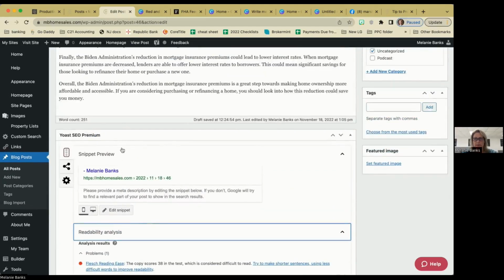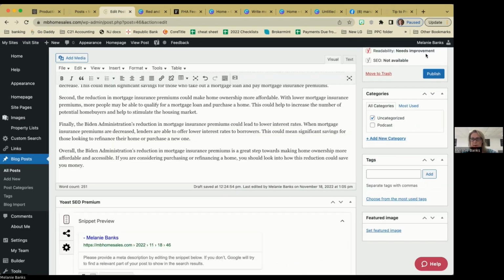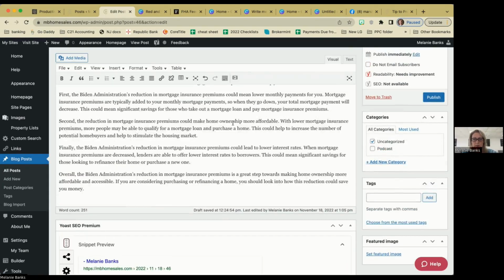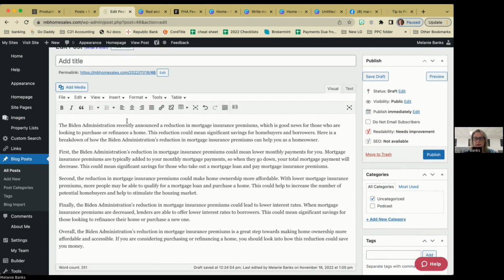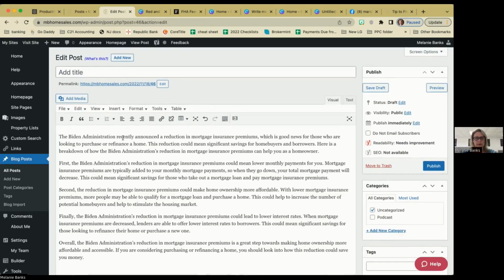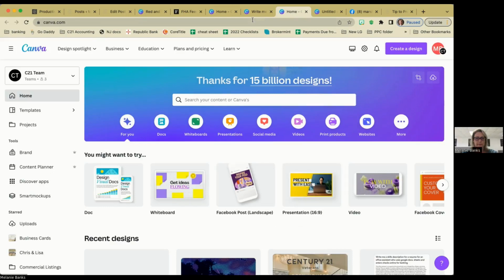AI doesn't have the ability to make it readable, to this particular readability being okay, but you can change it around if you need to. You can let it go. But in order for it to be slightly better than this, because this is just words, not really anything cool, I want to go back into my Canva and I want to work on video, or on some sort of image that I want to create.